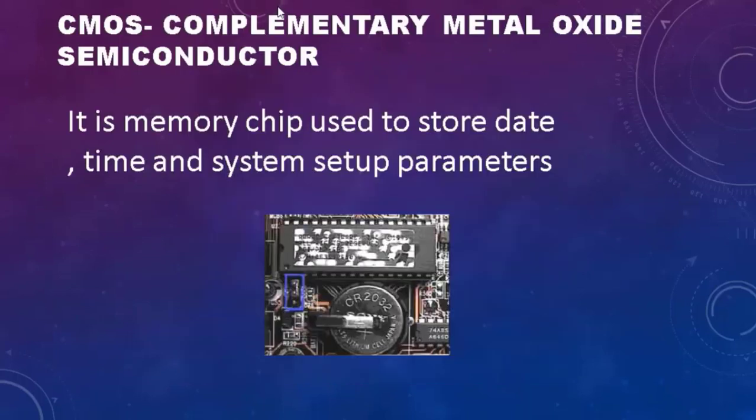CMOS. CMOS is complementary metal oxide semiconductor. It is also a chip that is used to store date, time and the system setup parameters. As you can see, a CMOS battery over here. This battery will store date, time and the system setup parameters.